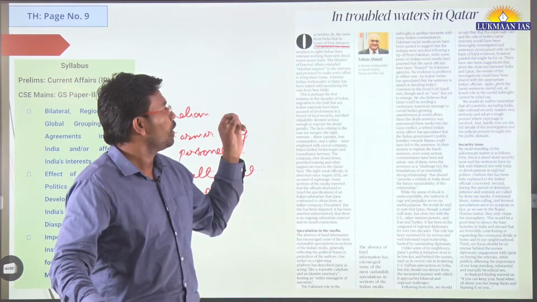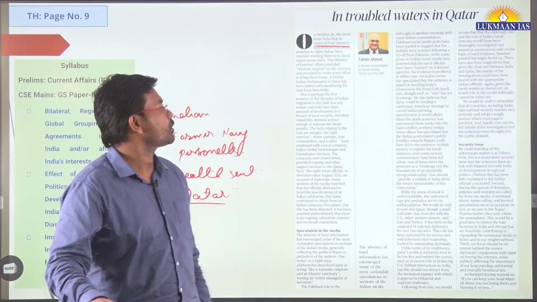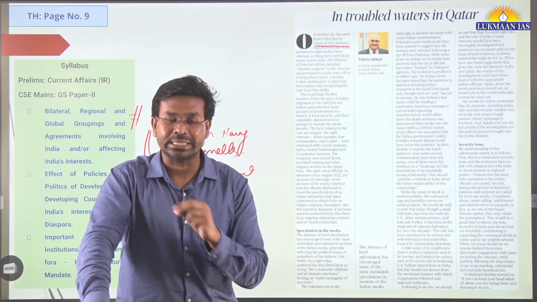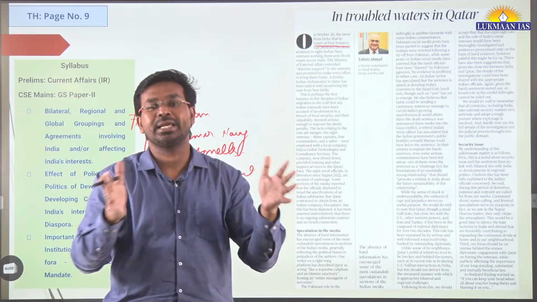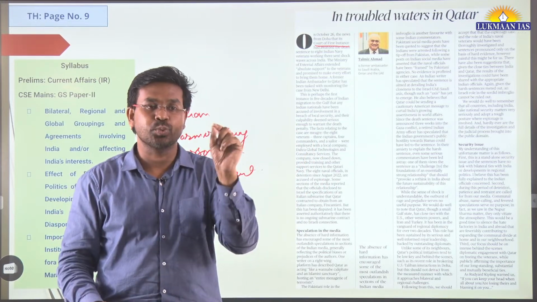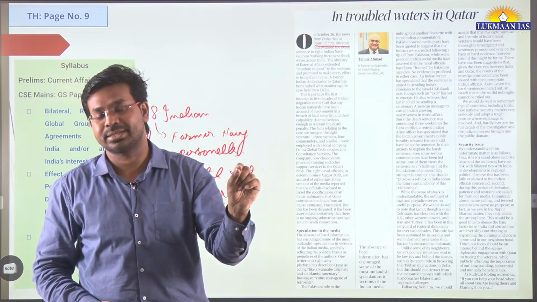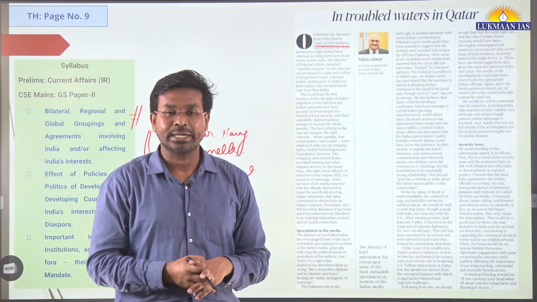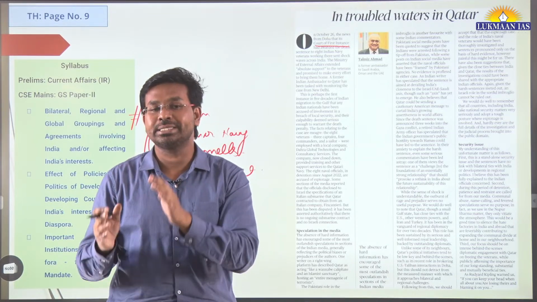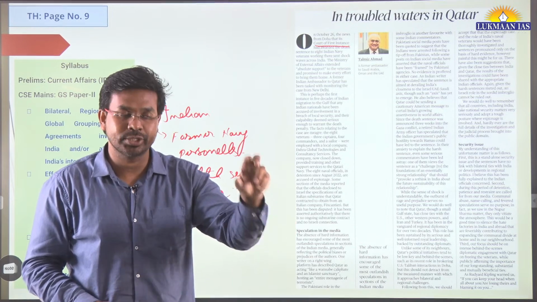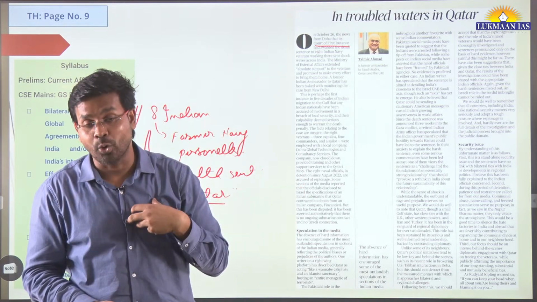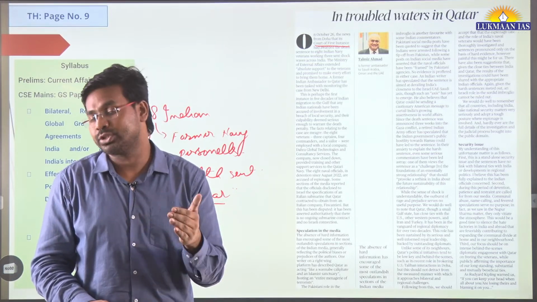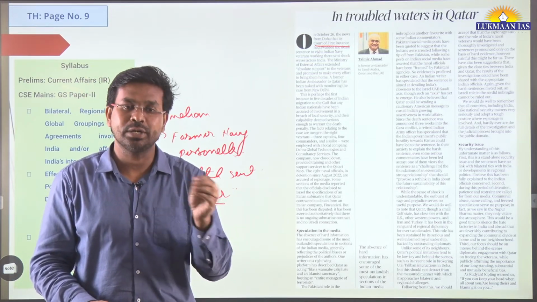But the author, who has been a former ambassador to Saudi Arabia, Oman and UAE, is saying that it has nothing to do with the bilateral relations, it is not going to hamper them, because this is one singular case. The broader bilateral relations that we have with Qatar will remain intact. However, Indian officials are taking all possible measures so that these people can be brought back home, right? At the same time, the author is saying that in the news media, news channels, a lot of jingoism is happening.